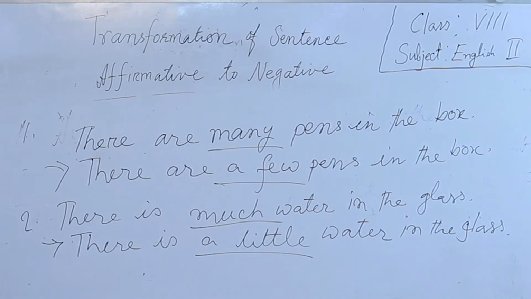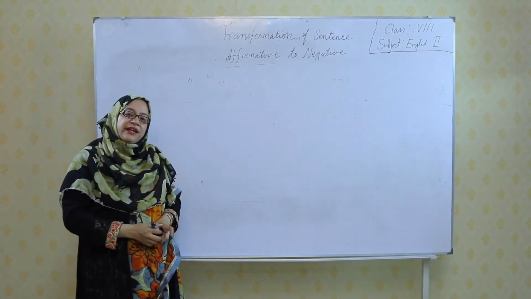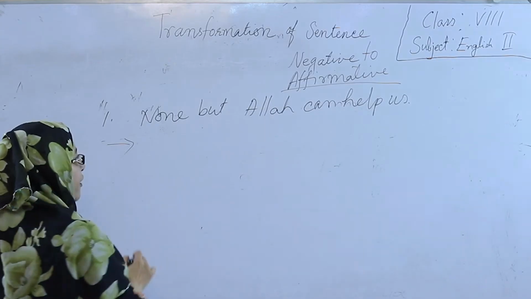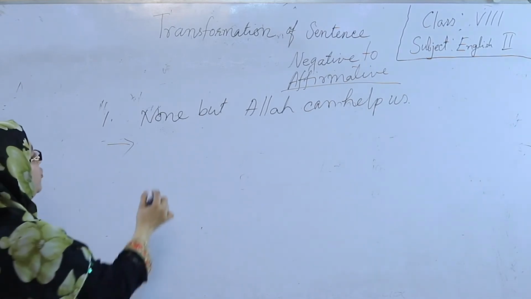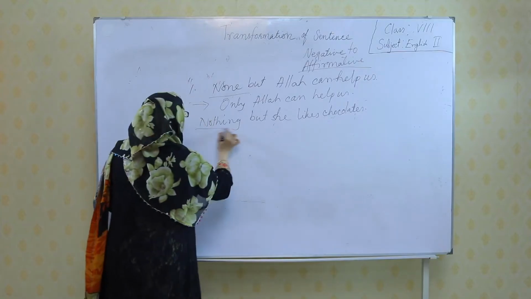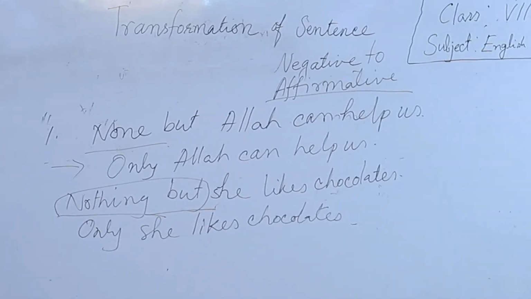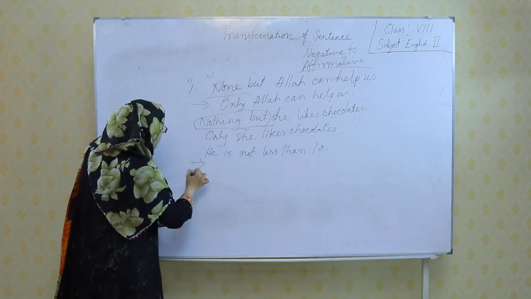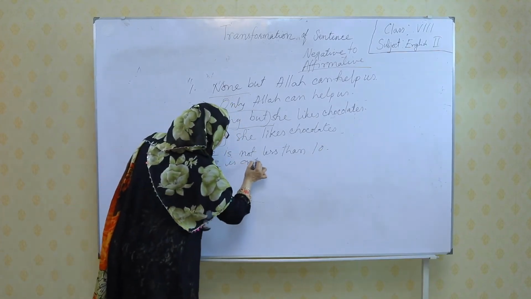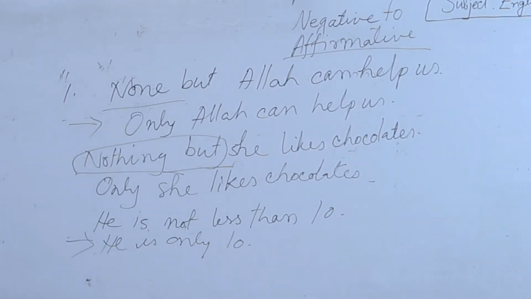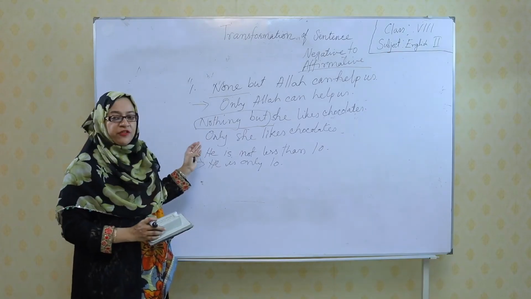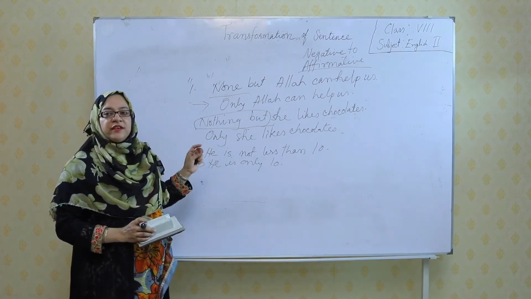when we turn it into negative. Students, now you can turn it from negative to affirmative just like this. Look at the board. So, how can we turn it into affirmative? By using only. We use only instead of nothing but when we turn it into affirmative. Just like this, we use he is only 10. So, now you can turn negative to affirmative just following the previous rule.